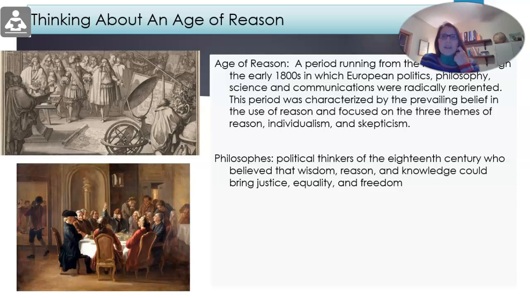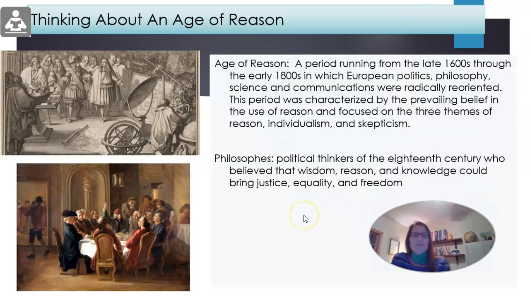So thinking about an age of reason. Age of reason, a period running from the late 1600s through the early 1800s, in which European politics, philosophy, science, and communications were radically reoriented. This period was characterized by the prevailing belief in the use of reason and focused on the three themes of reason, individualism, and skepticism. Philosophers were political thinkers of the 18th century who believed that wisdom, reason, and knowledge could bring justice, equality, and freedom.